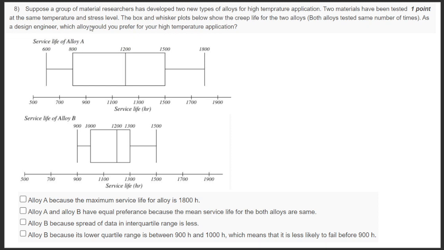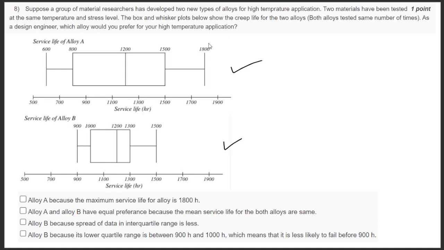Okay, so the eighth question is a descriptive kind of question. Here, material researchers have developed two types of alloys, alloy A and alloy B. It is in pre-publication. They have given the service conditions: alloy A has a range of 600 to 1800 hours of service life.